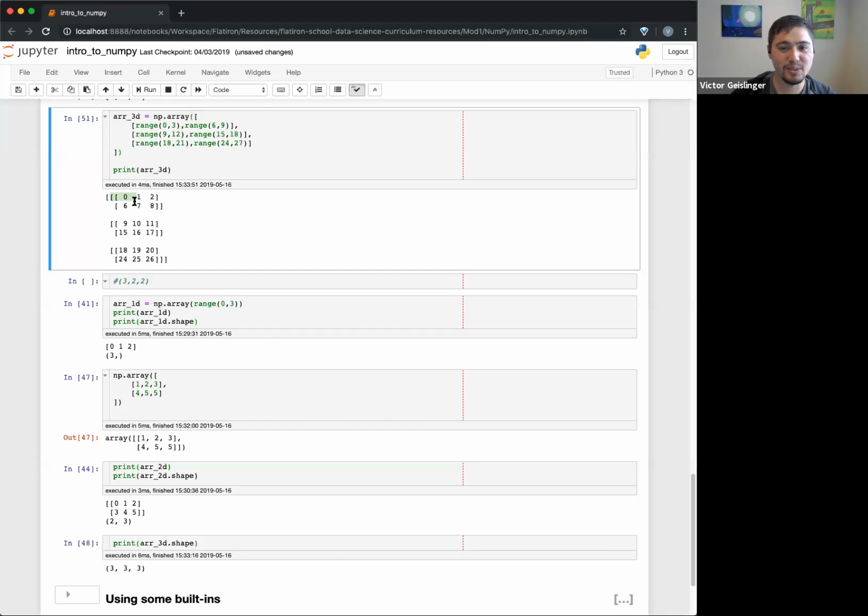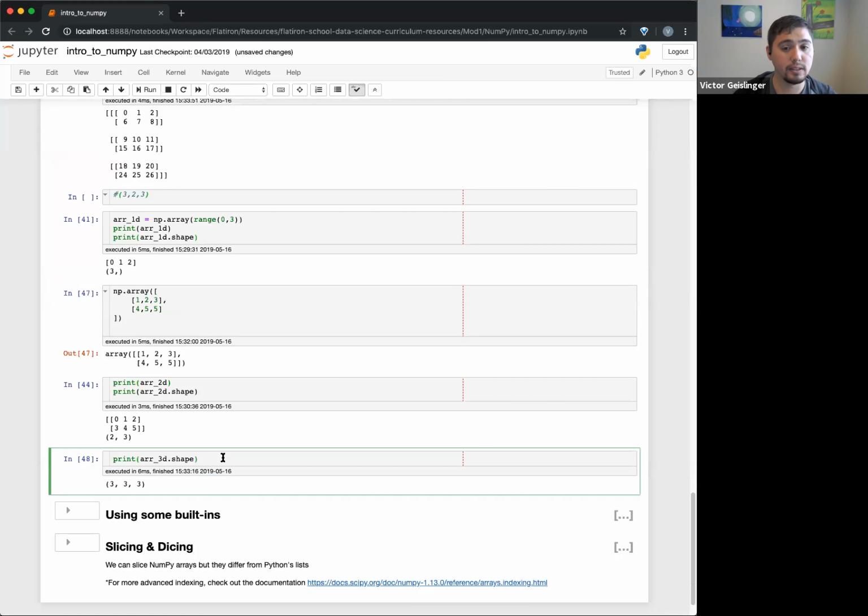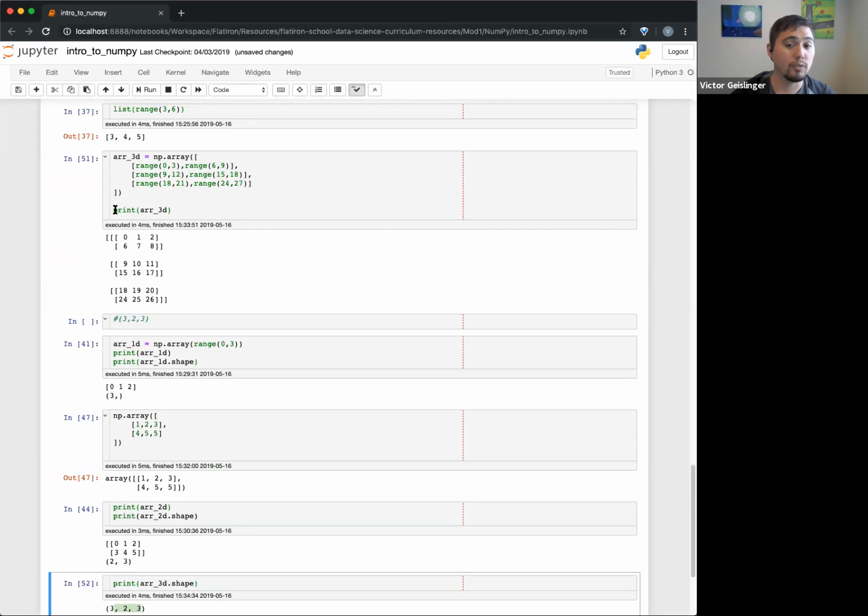So you can see there's 2 rows, which is where that 2 is. And then in each of those 1D arrays, we have 3 elements. This should be 3 here. Okay, so if I run this now, down here with this dot shape, we'll see 3, 2, 3. And you can see that's what pops up here. And again, we could go further and further.